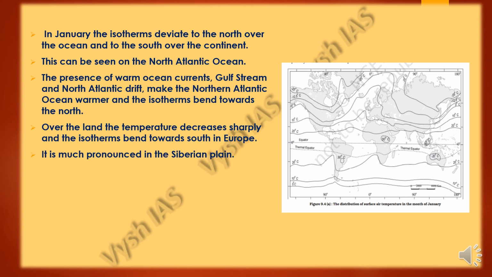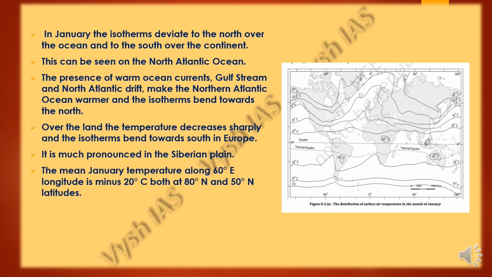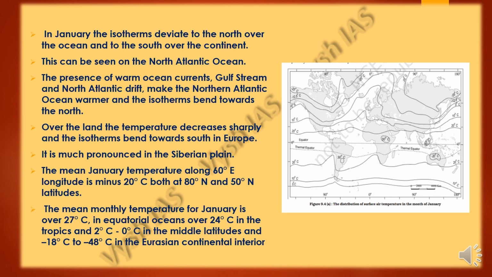Also you can see it in the Siberian plain. The mean January temperature along 60 degrees east longitude is minus 20 degrees Celsius, both at 80 degrees north and 50 degrees north latitudes. So the mean monthly temperature for January will be over 27 degrees Celsius in the equatorial oceans, over 24 degrees Celsius in the tropics, and 2 degrees Celsius to 0 degrees Celsius in the middle latitudes, and it can go down to minus 18 degrees Celsius to minus 48 degrees Celsius in the Eurasian continental interior.